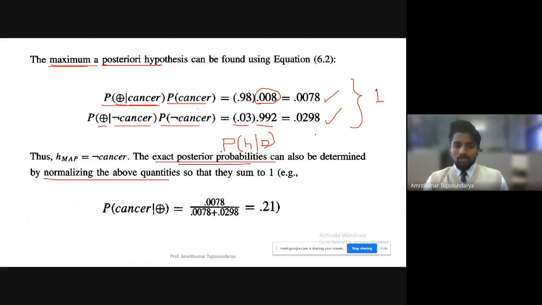So we put it into the Bayes theorem formula for the posterior probability, and when we substitute the values, the value that we get is 0.21. Out of 1, 0.21 is very less, that is 21 percent. So that gives us the answer that it is the case of not cancer, that is, H MAP is not cancer.